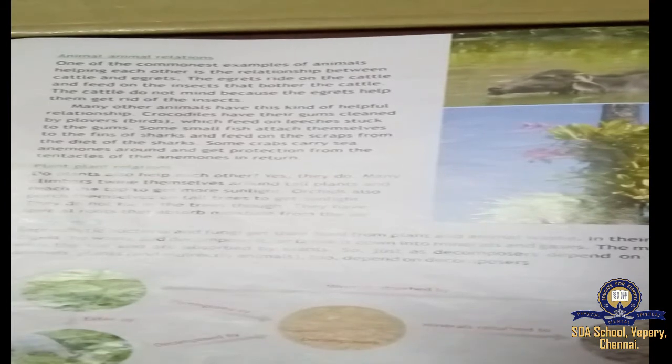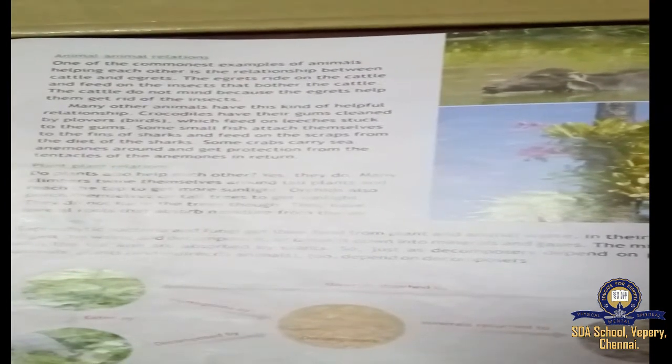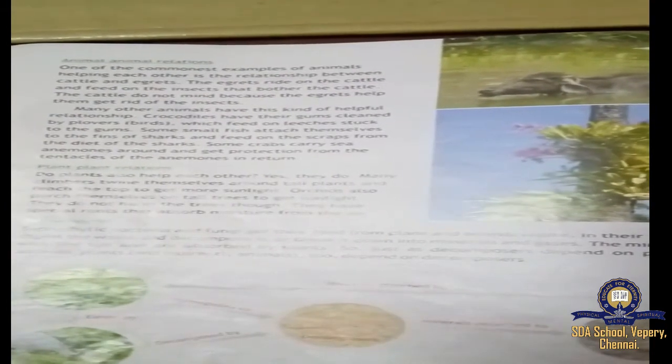Now next, in page number 46 we saw animal relations, right? And then plant relations, then decomposers. Do you remember an example for animal relations? Like egret birds.